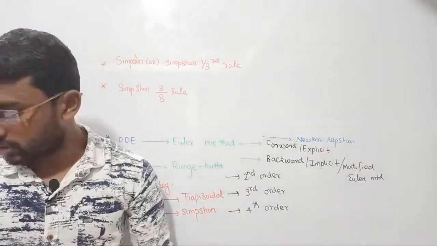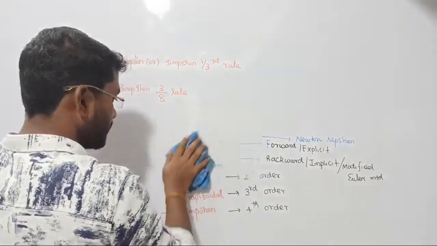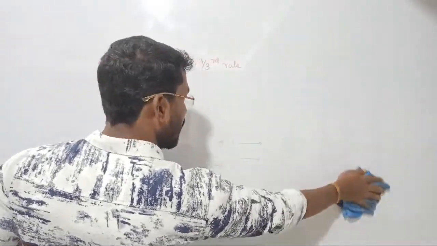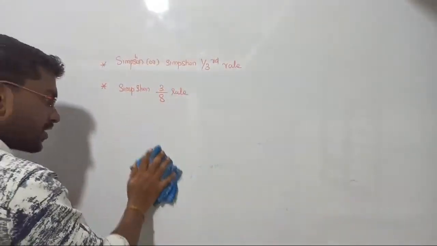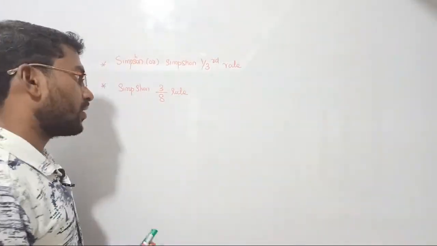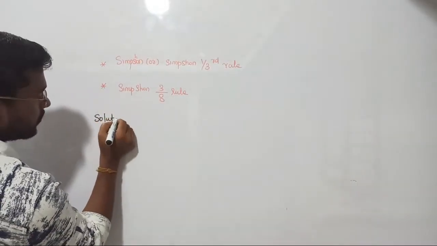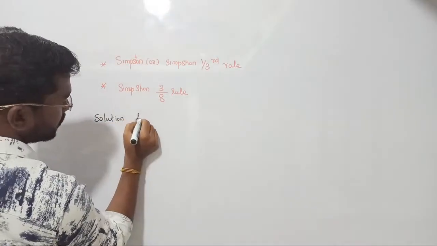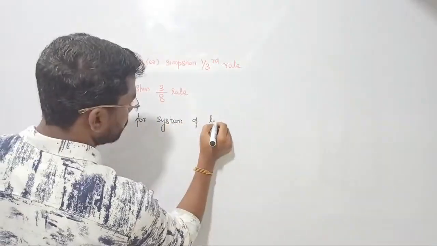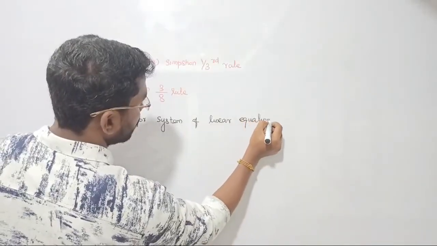Fine. Let me rub this out. Apart from that, I said we should also see the solution for linear equations, that is, the solution for a system of linear equations. We have already discussed those methods. Let me recap once. We did not see the method directly, but indirectly we have seen the procedures already. Finally we are going to see the solution for the system of linear equations.